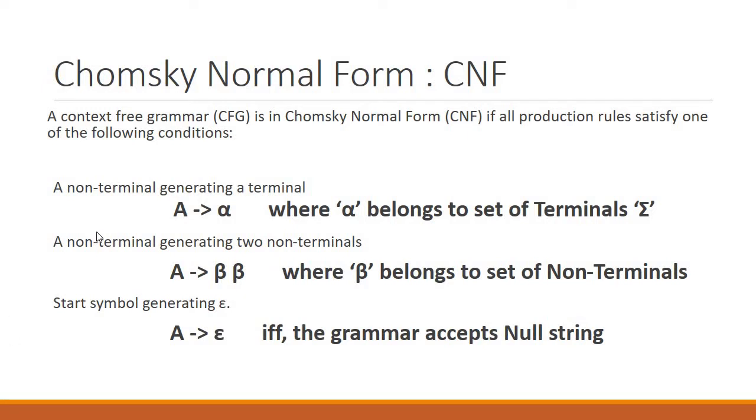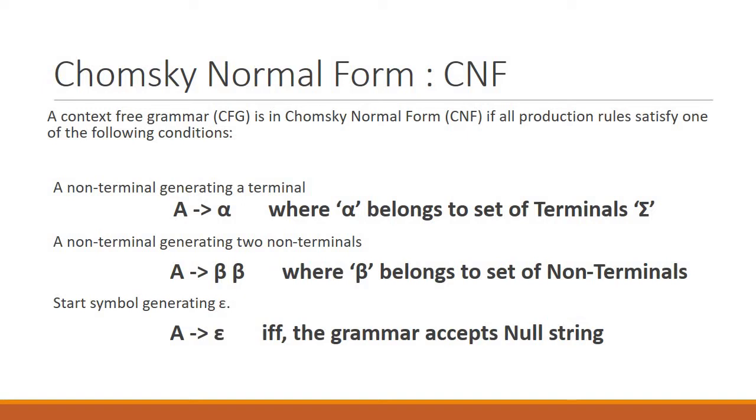The rules are that a production can produce one single terminal, or a production can produce two non-terminals, so the length should be not more than 2, or a start symbol can produce epsilon, and this condition only appears when the grammar accepts the null string.